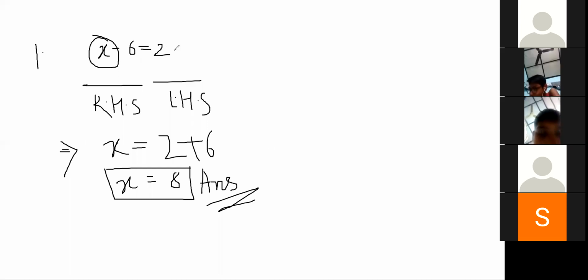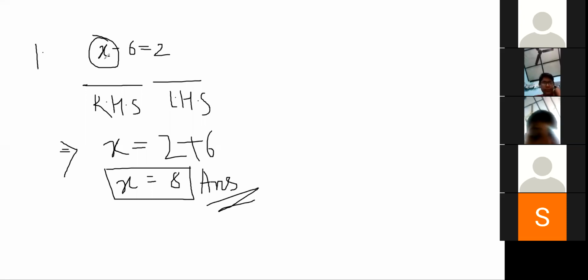This is a simple equation. Yes or no? Yes, sir. And in this simple equation, how many variables are there? Sir, 2. How two? I see only one variable. How can you see two variables? There is only one variable, that is x. Please be clear with the number of variables. There is only one variable, that is x. Okay, Aryan?